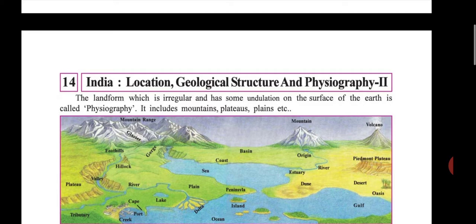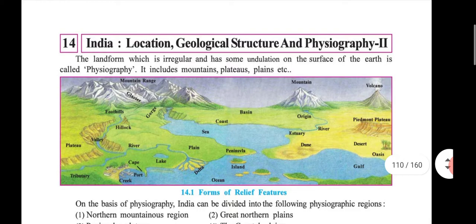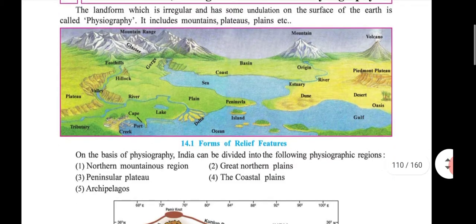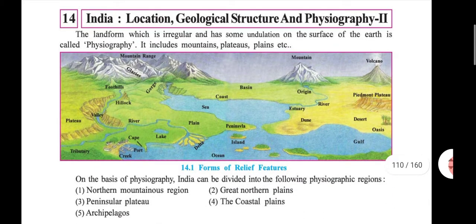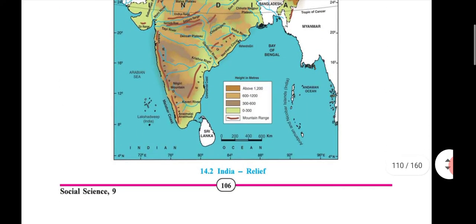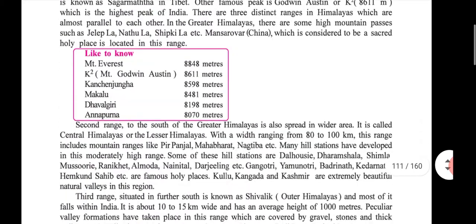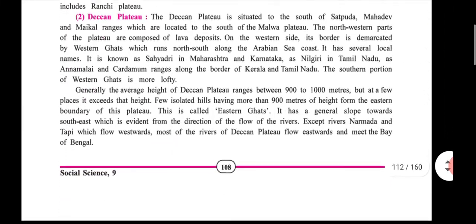But in this chapter, we will not start from the first page. We start from page number 109. In this chapter, we will study about the location, then geological structure, and also physiography of India. So first, we start with page number 109.